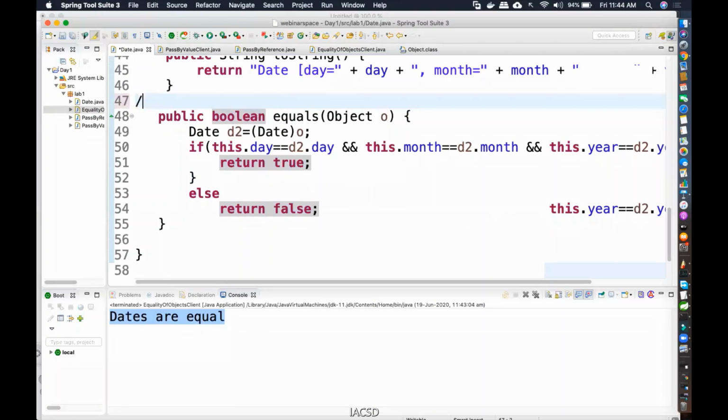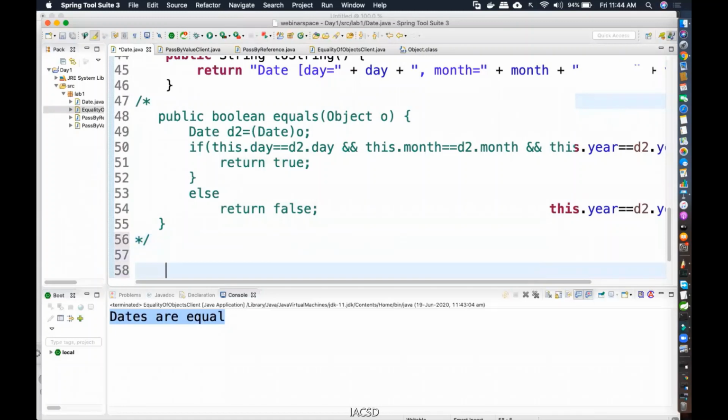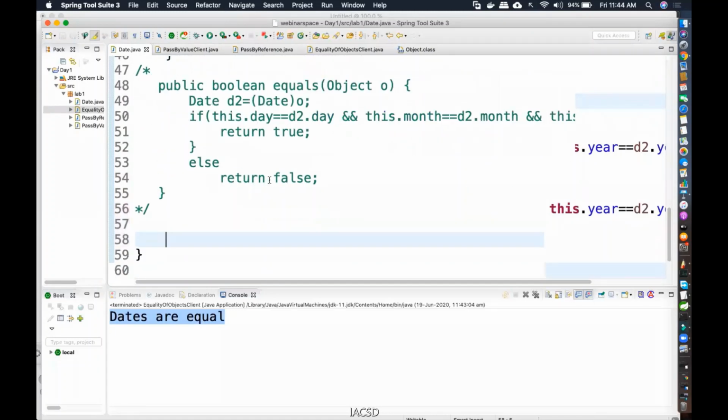The answer is no. The method that I have written is a bare minimum and simple equals method, but that is not the equals method which is generally used in industry.